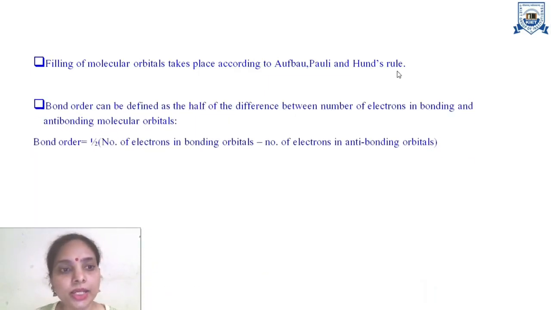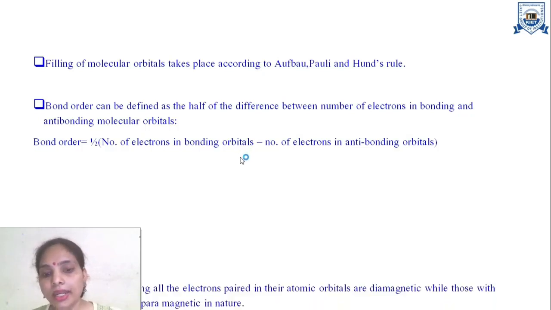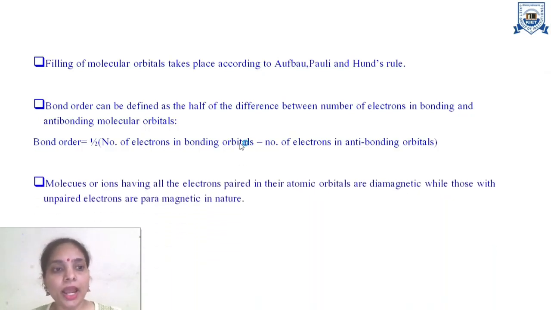Next you can see when we follow a molecular orbital diagram, we have to calculate bond order, which is equal to half of the number of electrons in bonding molecular orbitals minus the number of electrons in anti-bonding molecular orbitals. And if the bond order comes to 1, it means only one bond is possible between two atoms. If it comes to 2, it means there will be 2 bonds between two atoms, and so on.